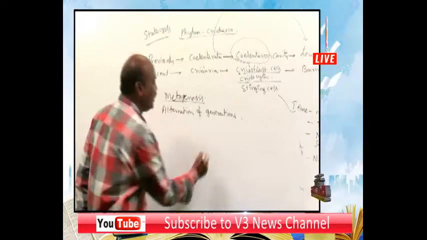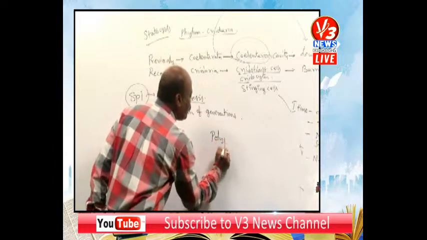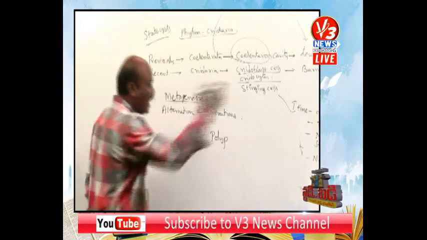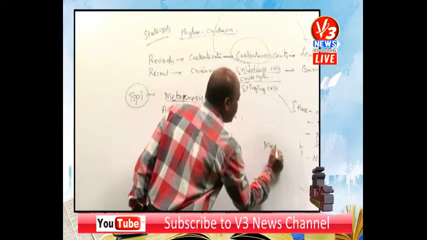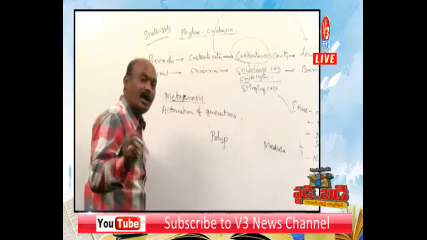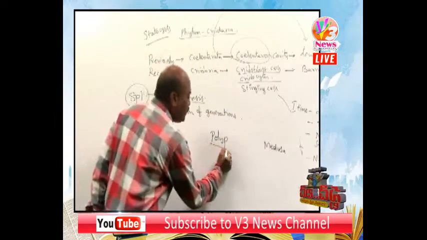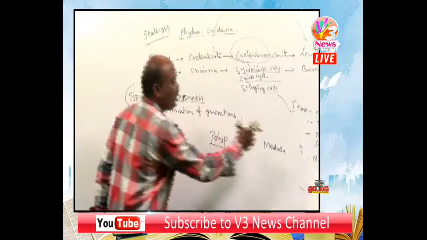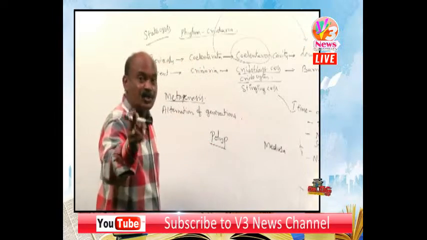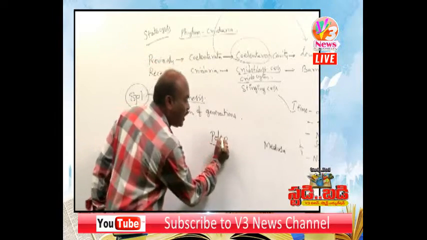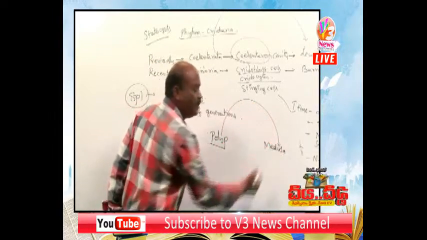So their life history, they exist in 2 forms. One is in polyp stage. Other one is in medusa stage. Polyp is the asexual stage. Medusa is the sexual stage.